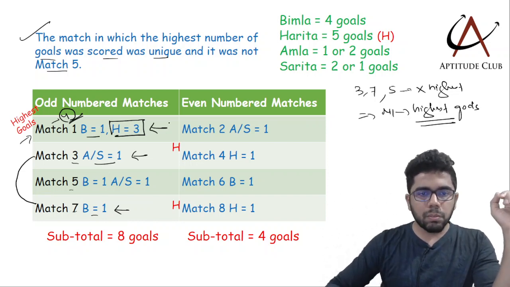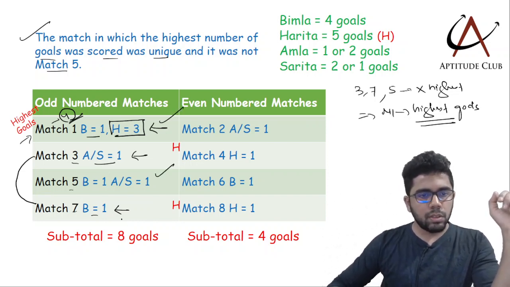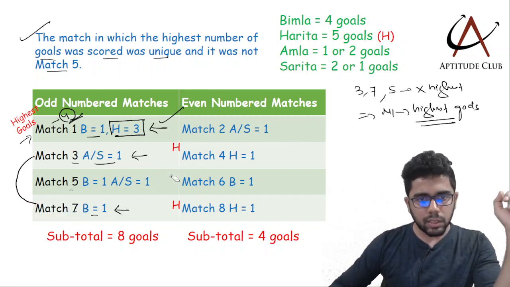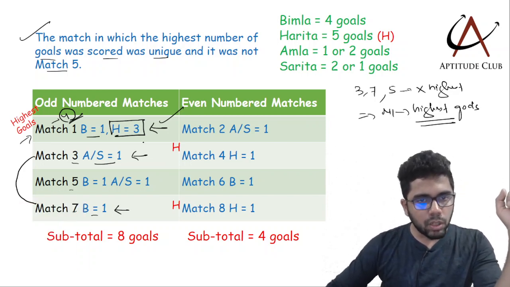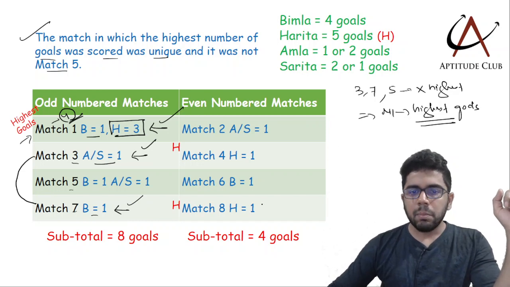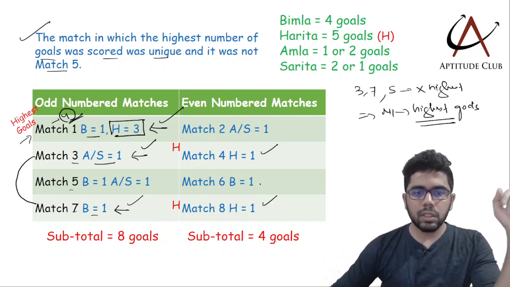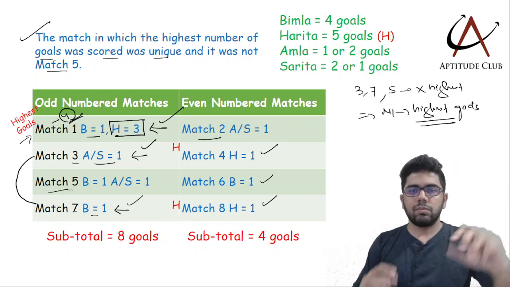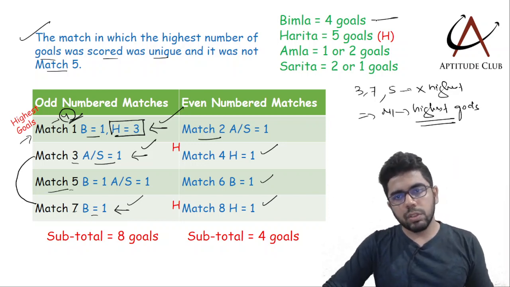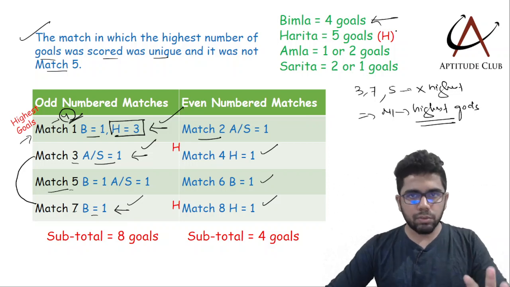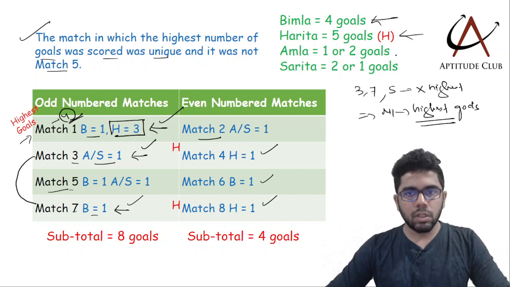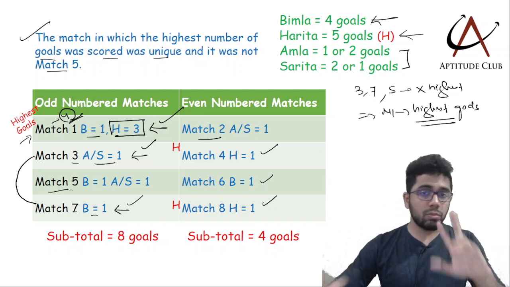So we figured out match 1, match 3, match 7. I have written it in the table, but I'll explain how. Match 8 is Harita, match 4 is also Harita, match 6 is Bimla. We are left with match 2 and match 5. So Bimla's 4 goals, we know exactly in which matches she got them. Harita's 5 goals, we know exactly in which matches she is getting them. We are left with Amla and Sarita and we have 2 more matches.